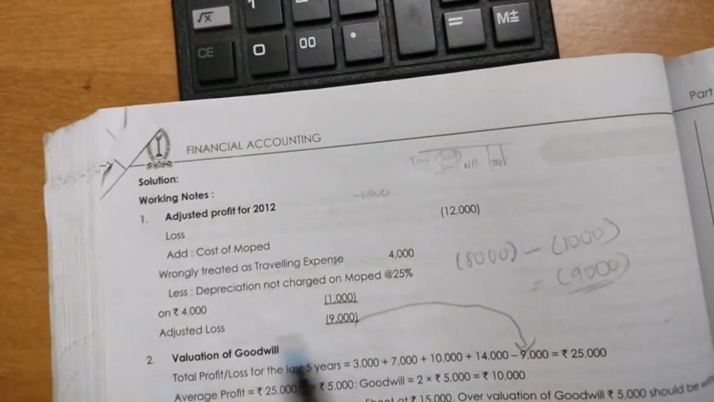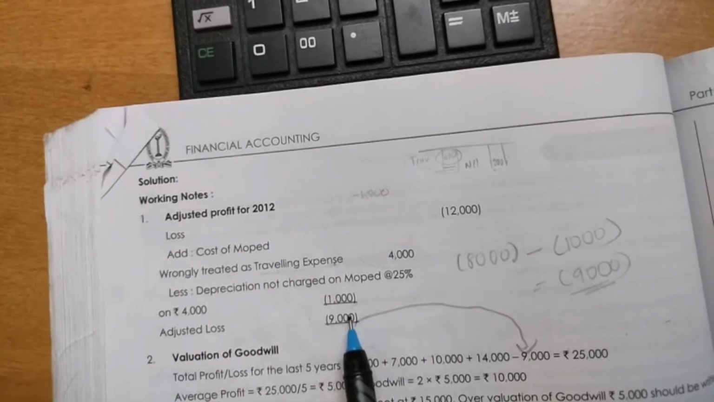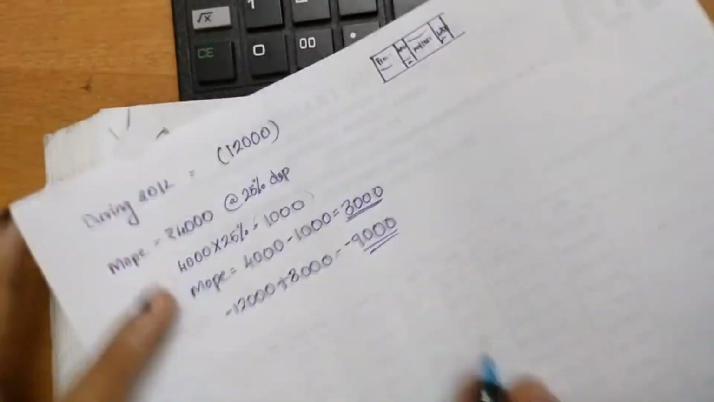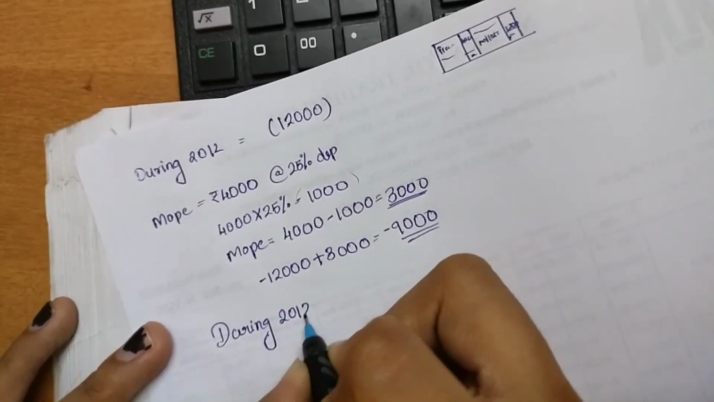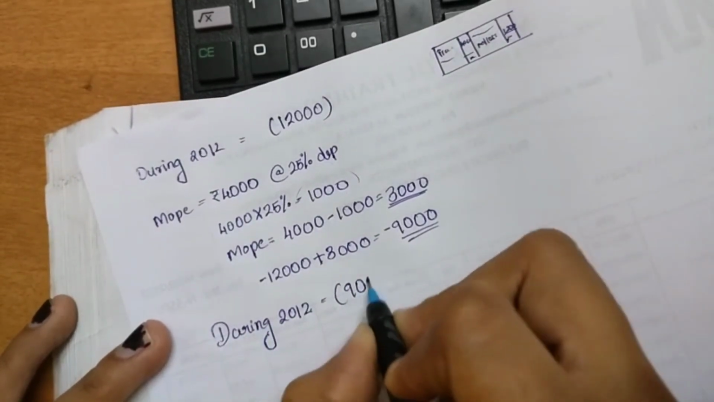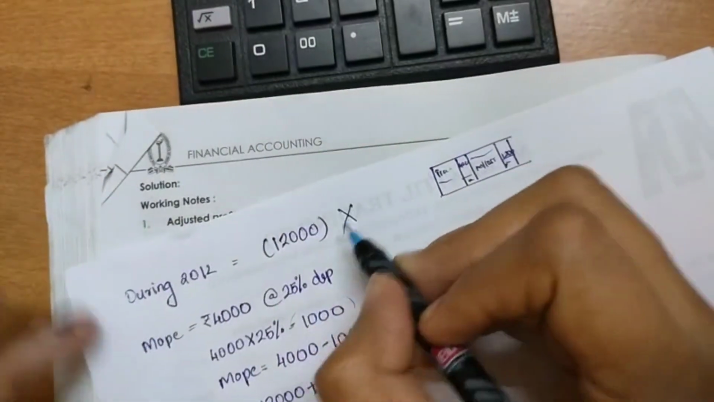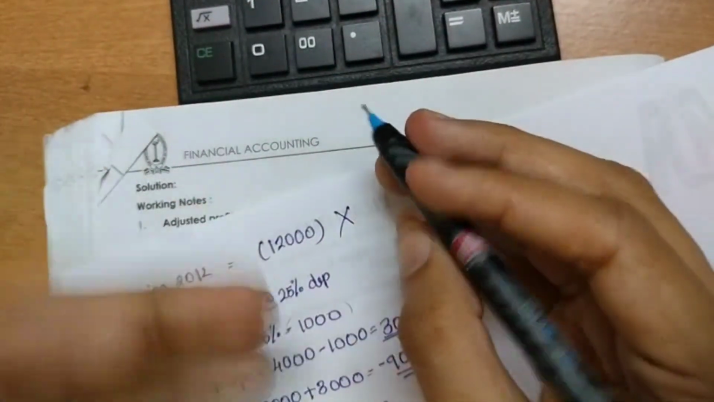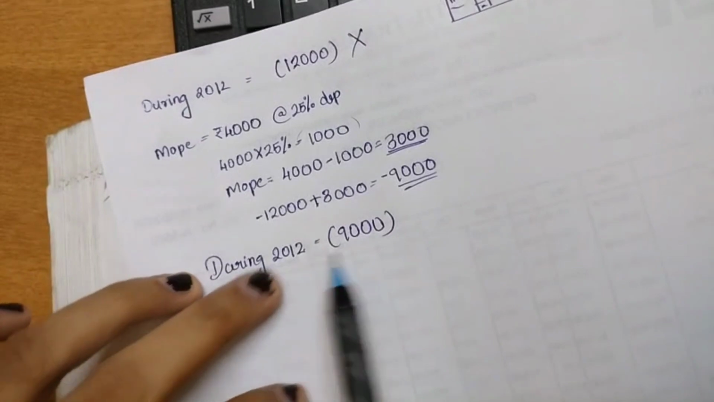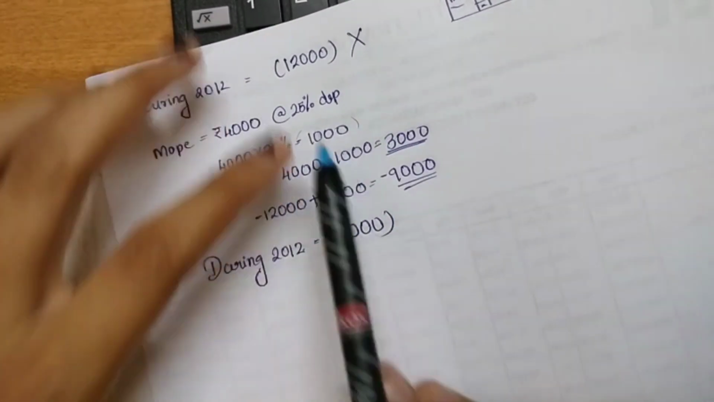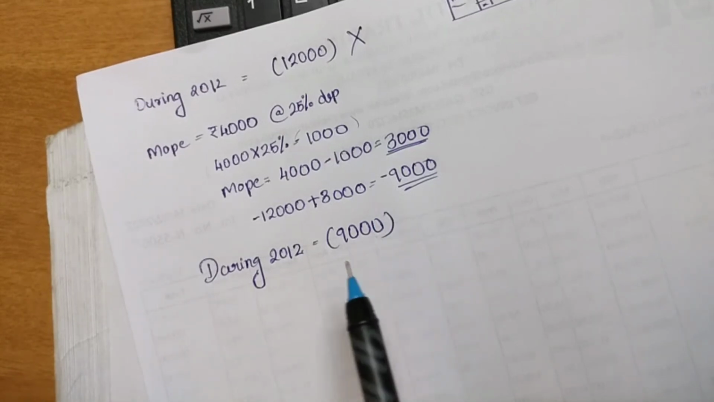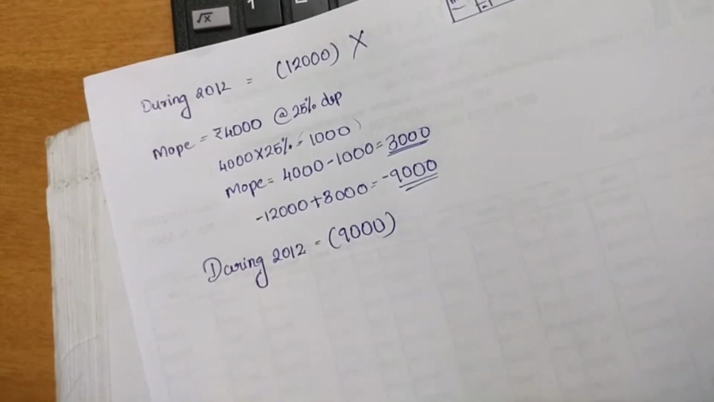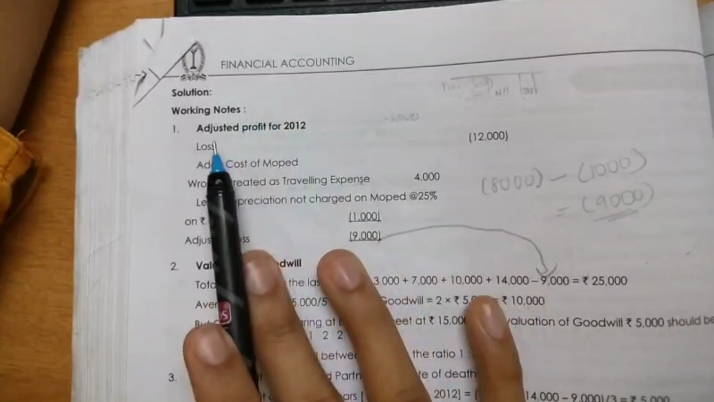So that is the same thing. The adjusted loss is now 9,000. During the year 2012 we should take 9,000, not 12,000. The 12,000 should not be taken because we already adjusted it, and during 2012 the loss is rupees 9,000. Hope it is clear. When we are taking it for calculations, we only have to take this 9,000. That's it. So this is the calculation of adjusted profit for 2012.